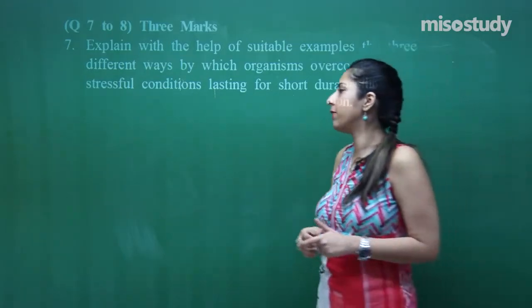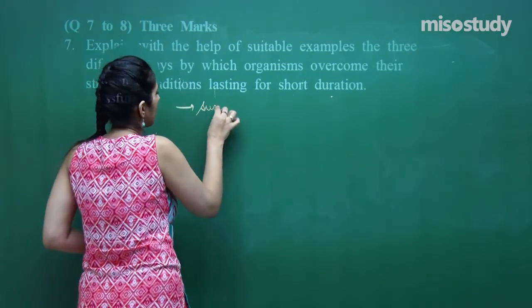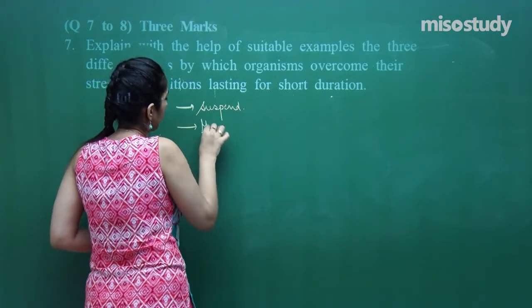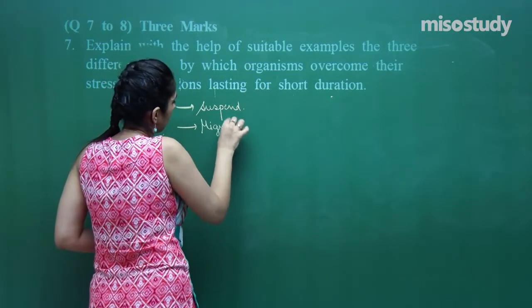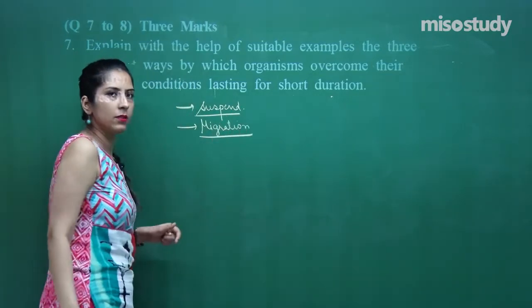So, as I have discussed, one is called suspend, and second is called migration. These are the ways, right?